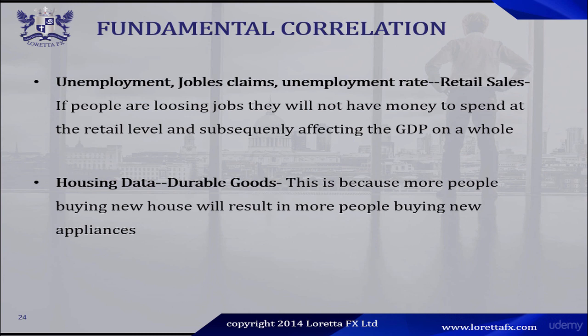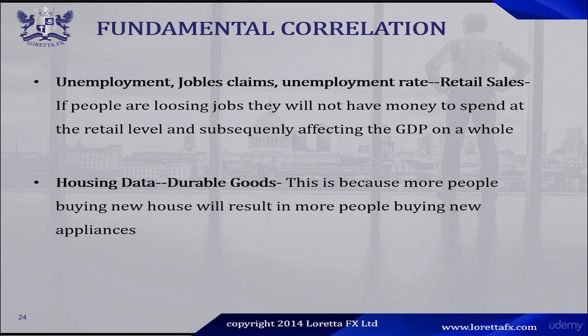Now, housing data and durable goods are correlated. This is simply because more people buying new houses will result in more people buying new appliances. If we have better than expected housing sales, this should result in good durable goods data. So this is something you can use as a fundamental trader to trade the durable goods data. You can pay attention to the housing sales and then use the housing data to trade the durable goods data.